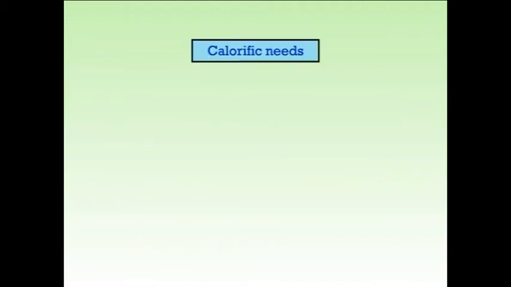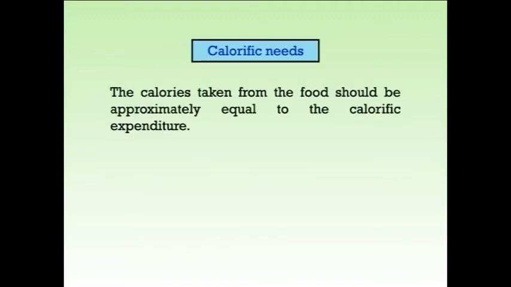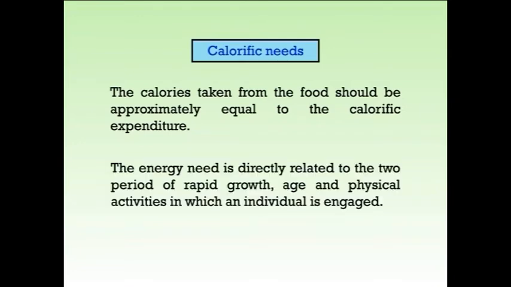Number 2, calorific needs. The calories taken from the food should be approximately equal to the calorific expenditure. The energy need is directly related to growth, age, and the physical activities in which an individual is engaged. Besides the above two factors, the concept of a balanced diet depends upon the number of meals. It has been suggested that eating few, large meals per day may impair glucose tolerance and increase the body weight and fat content of the body.